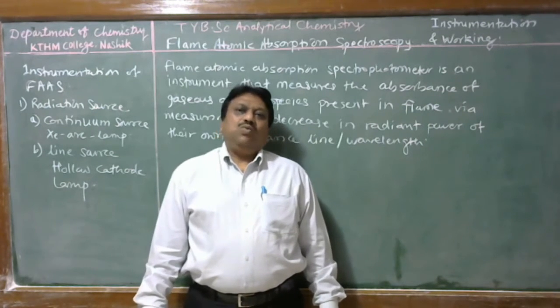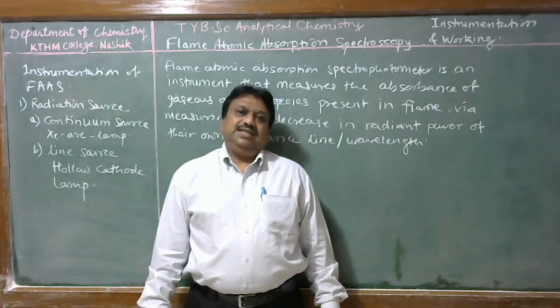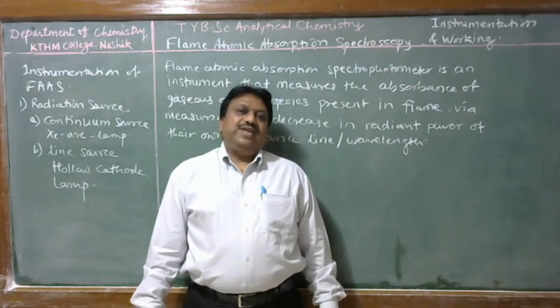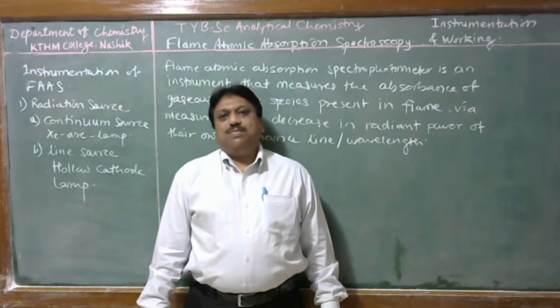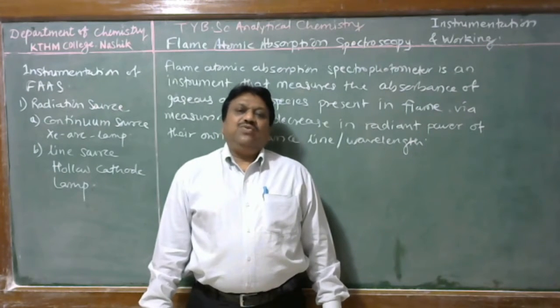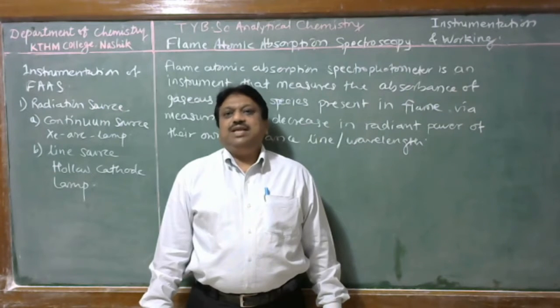Only those lines are suitable for the excitation of the analyte present in the flame. Therefore the resonance line of that analyte element is not absorbed by other interfering ions present in the flame, and so it is a more selective technique for analysis of many metal ions using their own hollow cathode lamp.